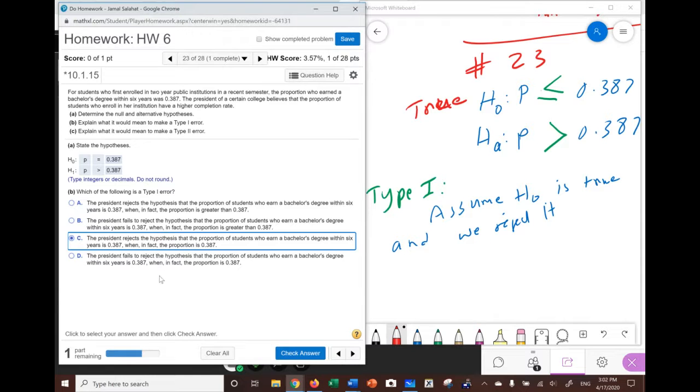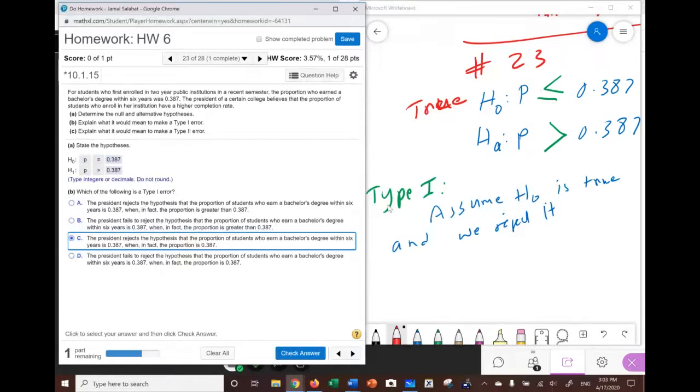And the last one, when in fact the proportion is. So we are between C and D, because the fact it says is, look at this, equal. So we're looking at equal. When in fact H naught is true, so this is the fact, and what is happening in here? We're rejecting the truth. So the president rejects the hypothesis, and look at D, it says the president fails to reject.